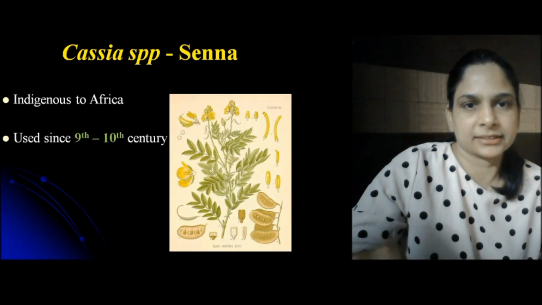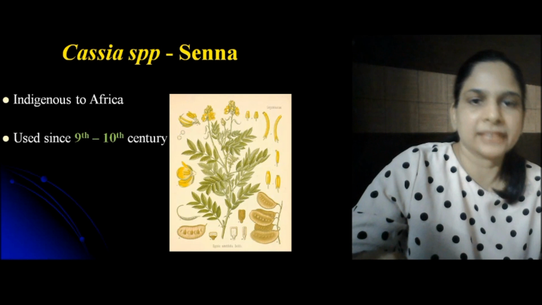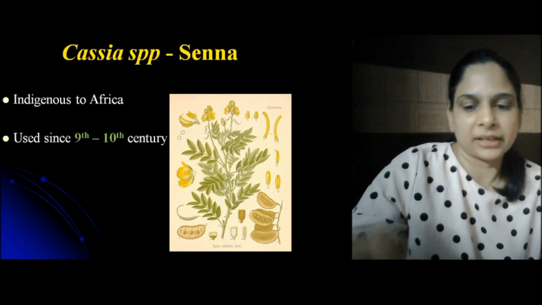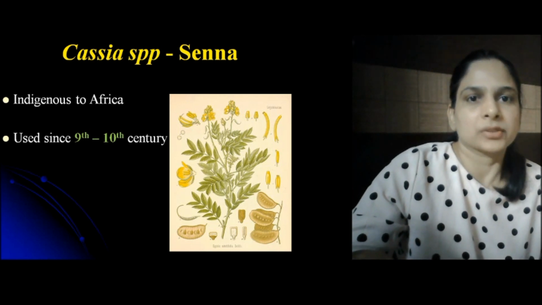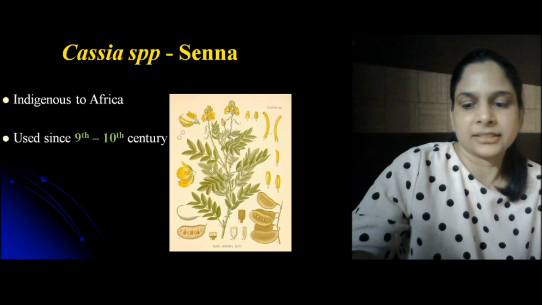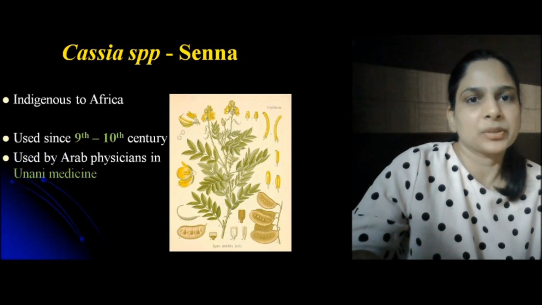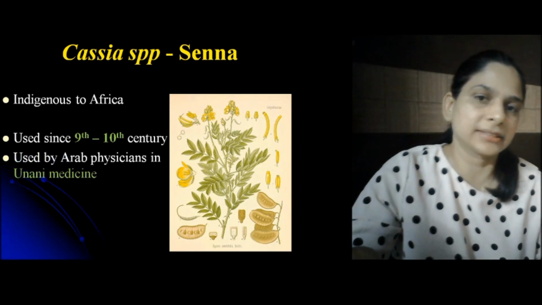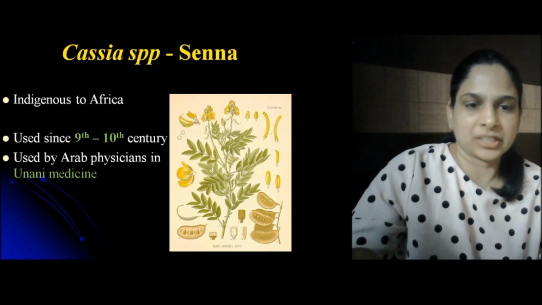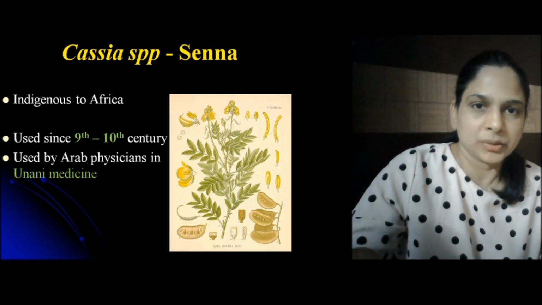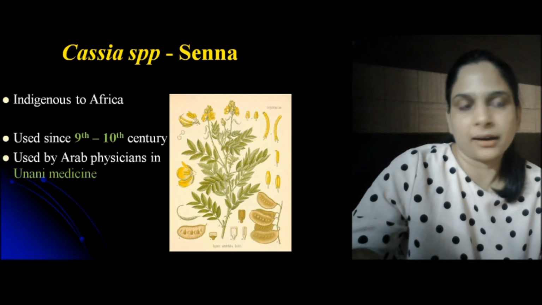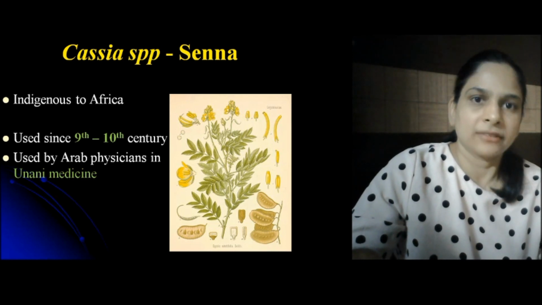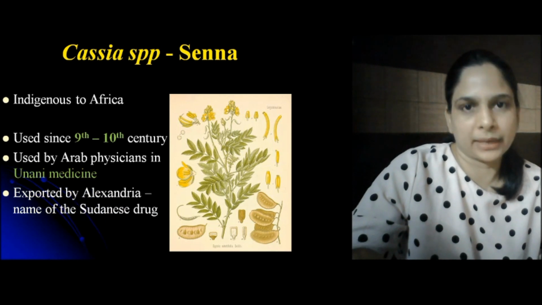Senna has many species, but as we have seen, the two varieties Tinnevelli and Alexandrian senna are the official ones. They are mainly indigenous to Africa. They have been used since the 9th to 10th century, especially the use of senna was started by early Arabian physicians, which is mentioned in Unani medicine.